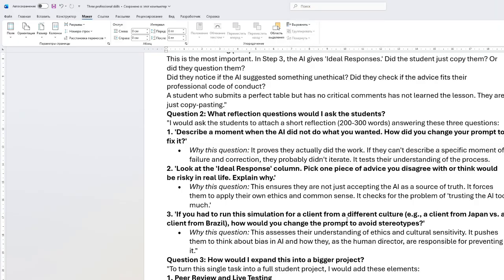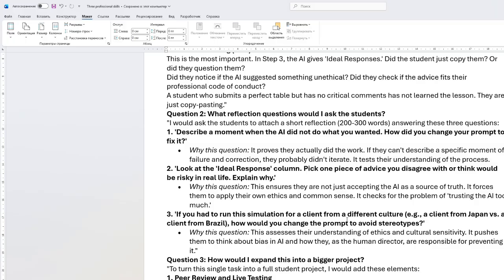Second will be: look at the ideal response column. Pick one piece of advice you disagree with or think would be risky in real life and explain why. This question ensures they are not just accepting the AI as a source of truth. It forces them to apply their own ethics and common sense. So it checks for the problem of trusting the AI too much.